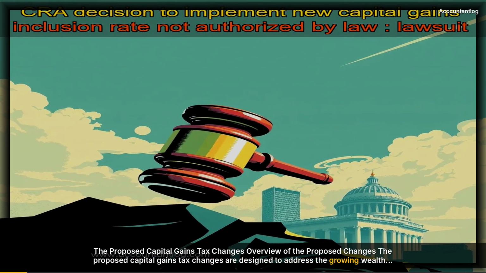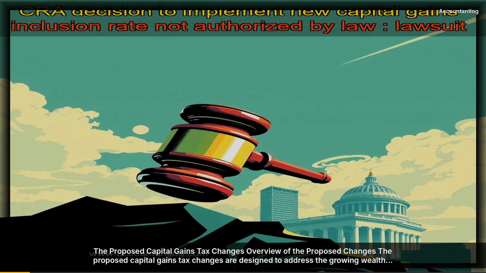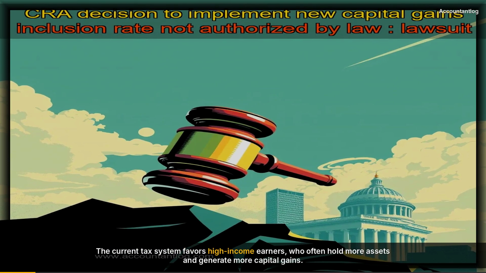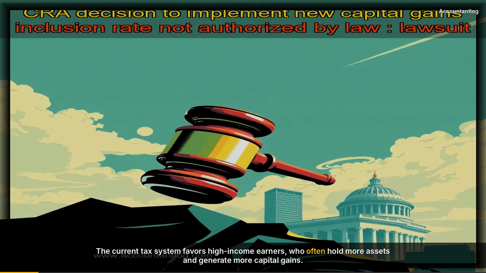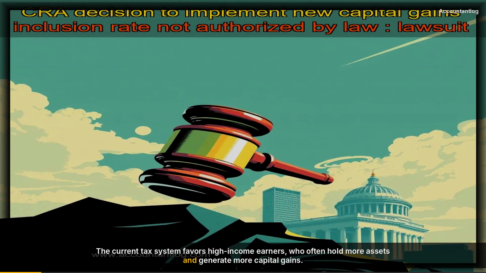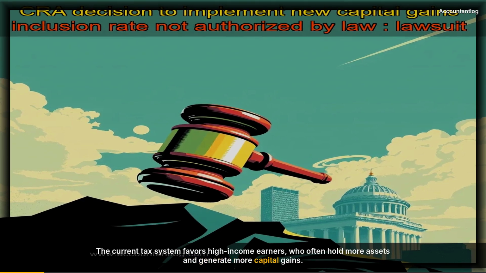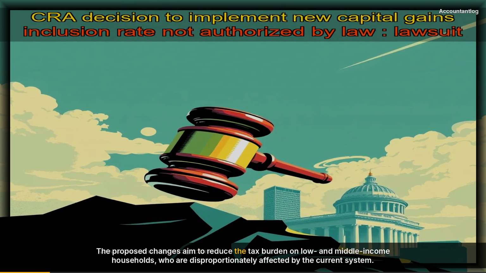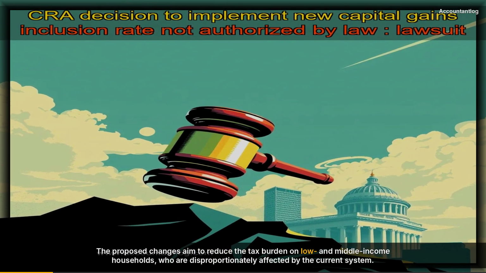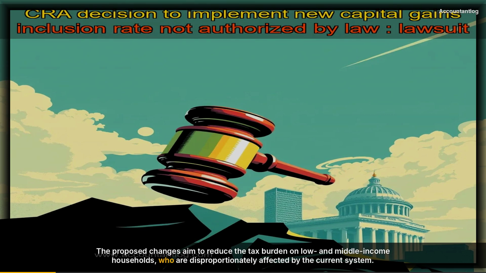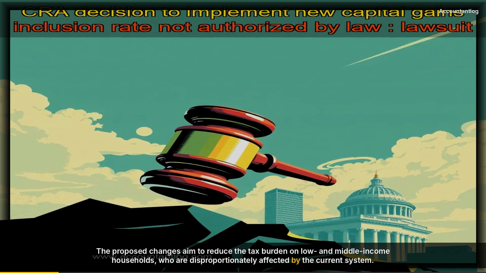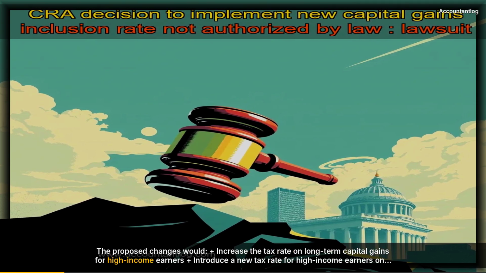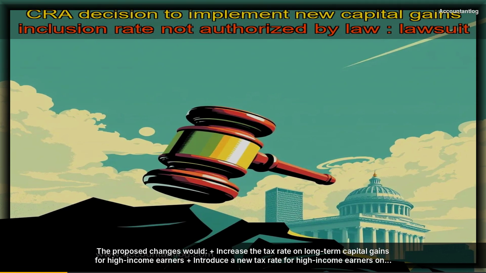The current tax system favors high-income earners, who often hold more assets and generate more capital gains. The proposed changes aim to reduce the tax burden on low and middle-income households, who are disproportionately affected by the current system. The proposed changes would increase the tax rate on long-term capital gains for high-income earners, introduce a new tax rate for high-income earners on certain types of investments, and limit the amount of capital gains that can be offset against other income.